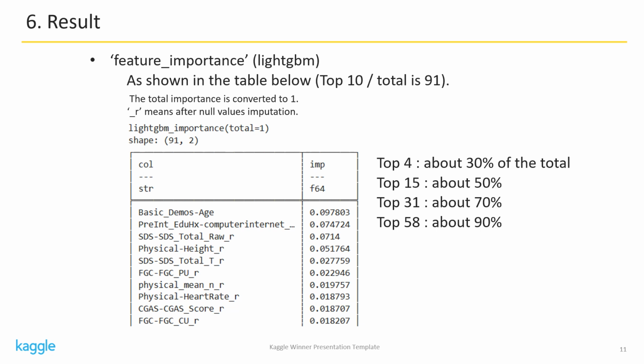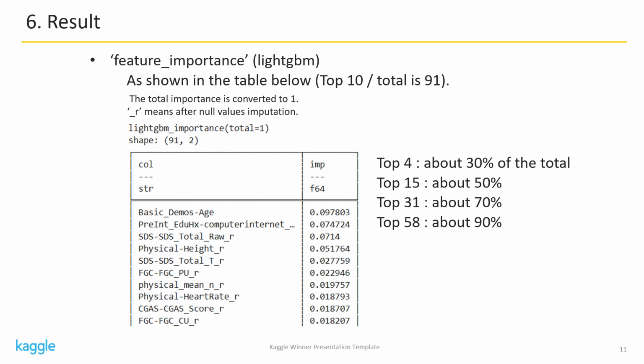This page is about feature importance. I used the importance from LightGBM. Please see the table. The number of features is 91 in total. I converted the sum of importance to 1. Underscore R means after null values imputation.